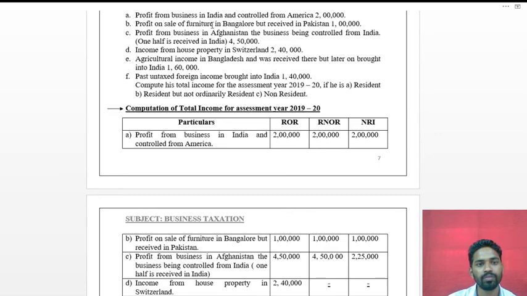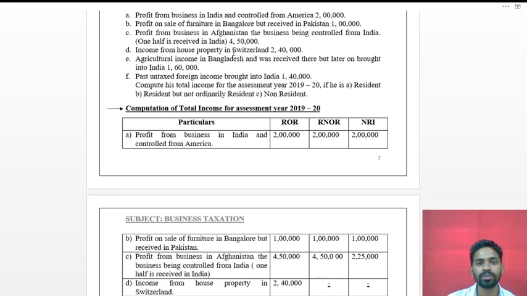Next, profit on sale of furniture in Bangalore but received in Pakistan, rupees 1 lakh. It arises in India, so it is taxable in all the three cases. Next, profit from business in Afghanistan, the business being controlled from India. This will be taxable only for the two cases, resident ordinary and resident but not ordinary. In the bracket, one half is received in India, so a part of the 4,50,000 is taxable for the non-resident of India.